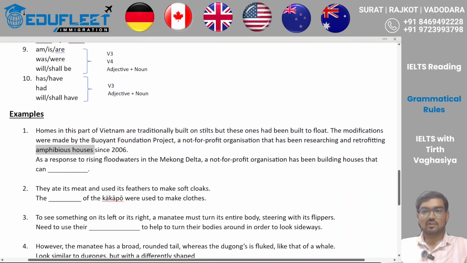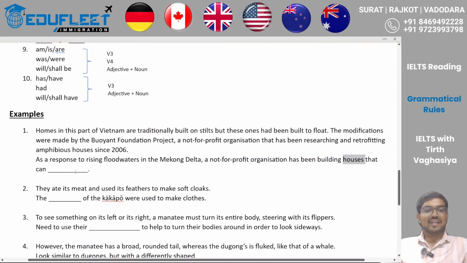So now I have got the common words: this is my non-profit organization, this is about the houses, and this is about the building, right? Vietnam, homes and building, I've got everything. Now what I need to do is look at the sentence formation. If you look at that as a conjunction, your subject is going to be houses. Just ignore this particular section as well as that, and you will see houses can blank. So, houses can do something.